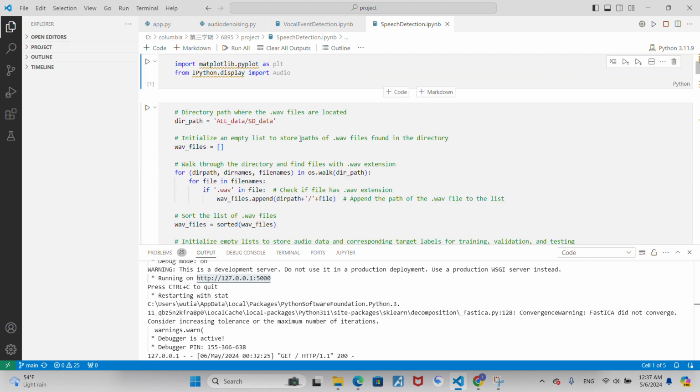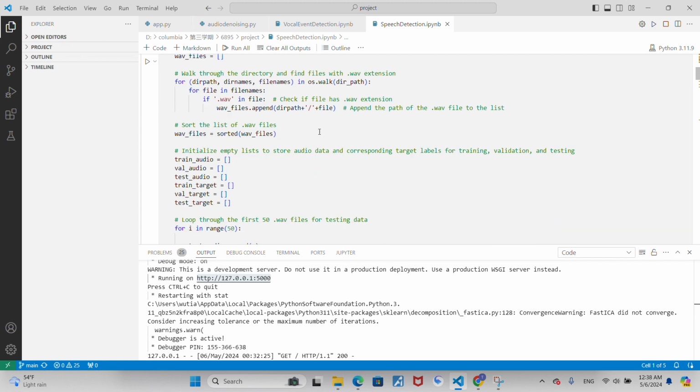First, I use a similar way to do the speech detection block compared to the vocal event detection. I also use the AlexNet architecture, and the data I use is called Libri Speech, which is open source for English environments and English speech. So I also take 500 for training, 50 for validation, and 50 for test.